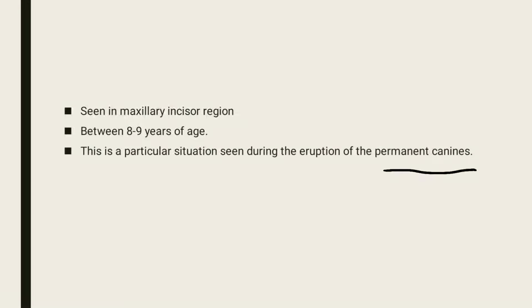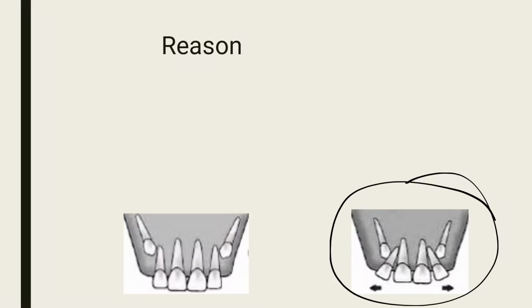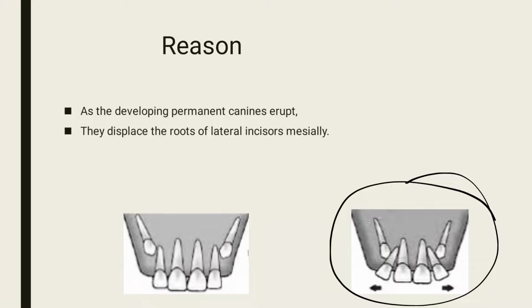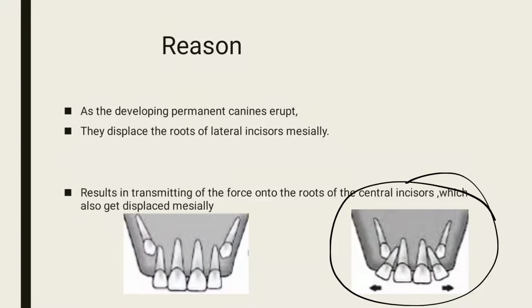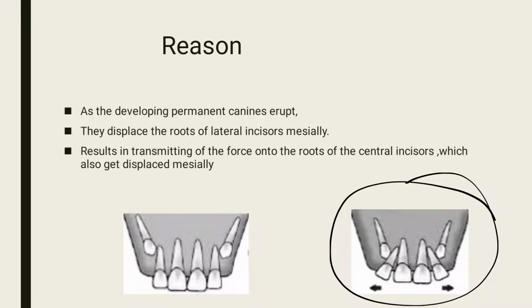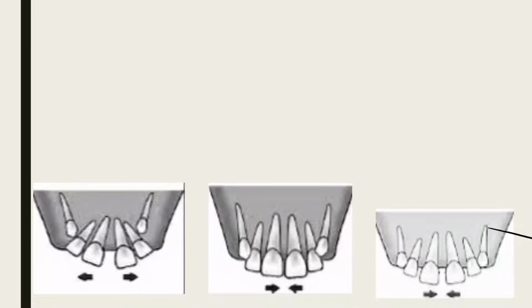This is important. Basically, the broadbent phenomenon or ugly duckling stage is seen during the eruption of permanent canines. Reason: as the developing permanent canine erupts, it displaces the root of the lateral incisor mesially. You can see this in these diagrams. This results in transmitting the force onto the root of the central incisor, which also gets displaced mesially. You can see this in these three diagrams.